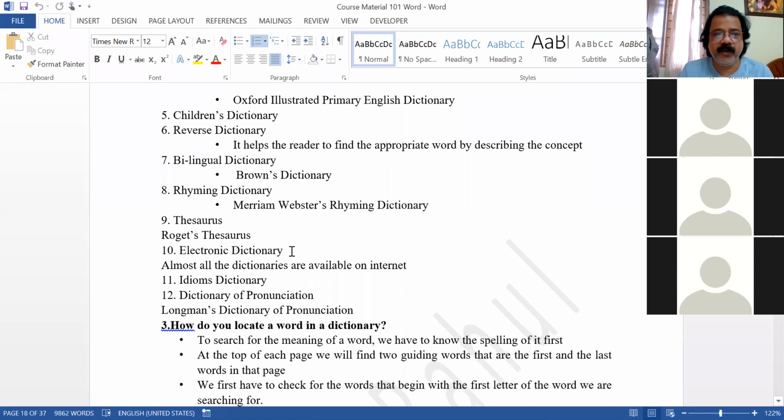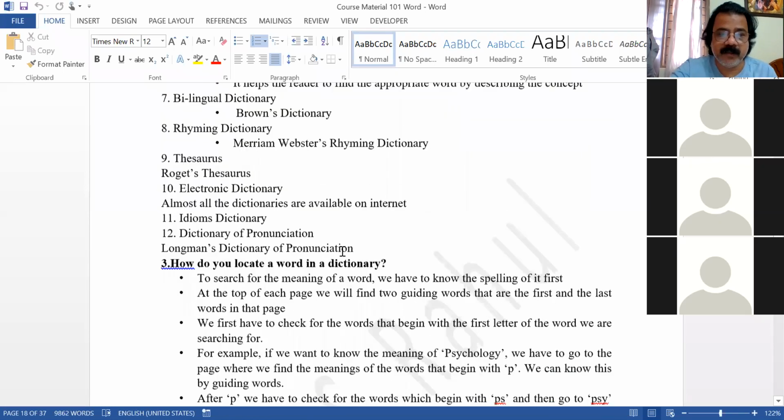Electronic dictionary. You can have a dictionary on your mobile, on your laptop. Merriam-Webster dictionary. I showed you the dictionary I have on my mobile. Right? Idioms dictionary. Only idioms will be there in that dictionary. Dictionary of phrasal verbs is also there. Dictionary of pronunciation. All these kinds of dictionaries are there.